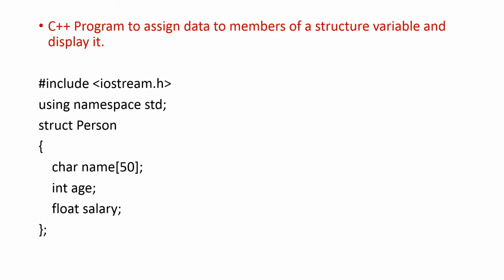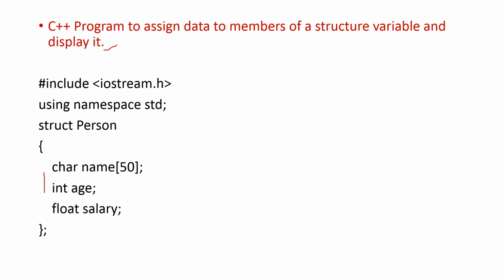So here I have given a sample question which shows the details of structure, and this program also you have to study. C++ program to assign data to members of a structure variable and display it. That is, with the help of the structure, you are entering the name, age and salary of a person and then you are displaying it. Hash include iostream.h, using namespace std, that we know.